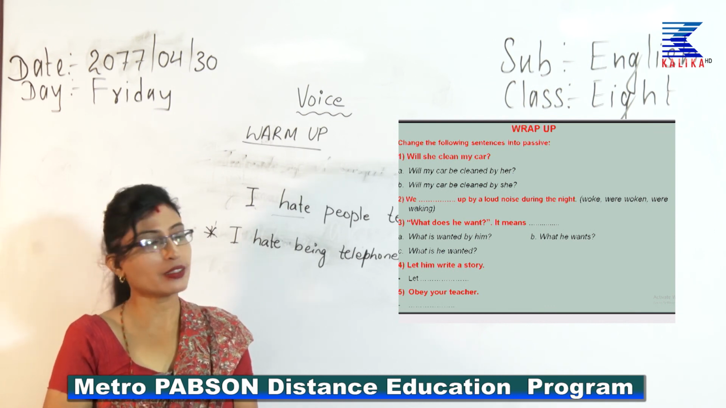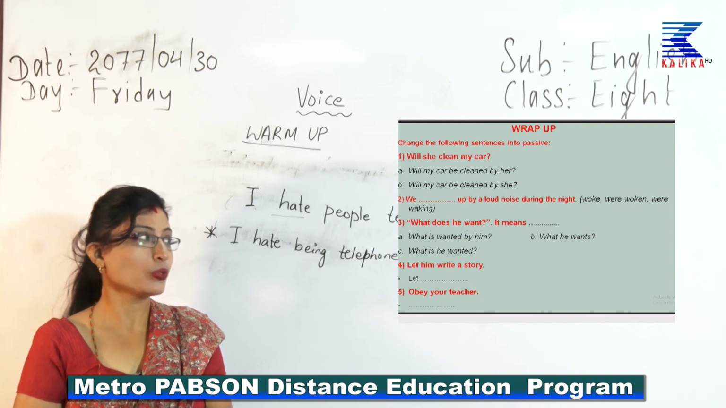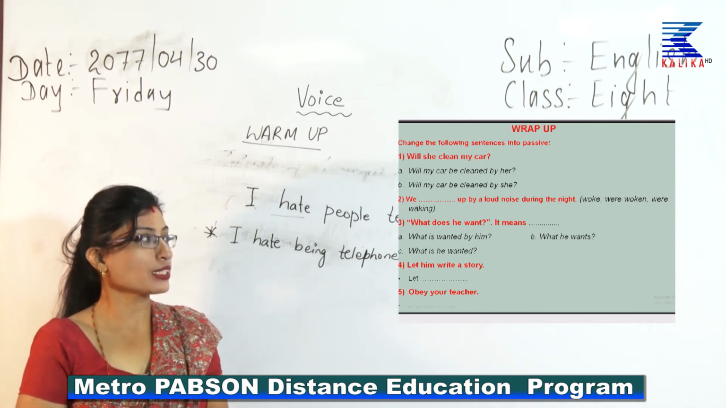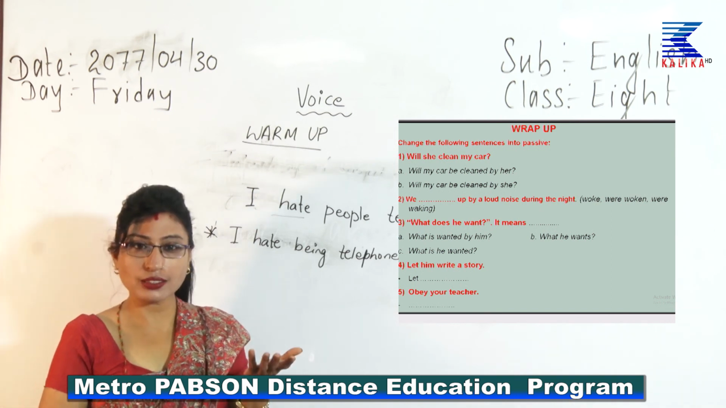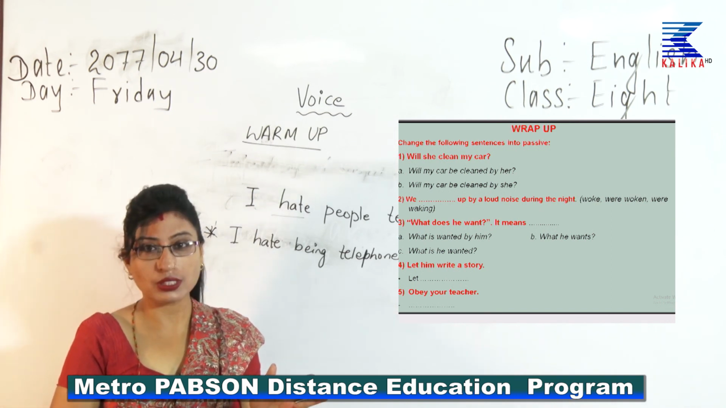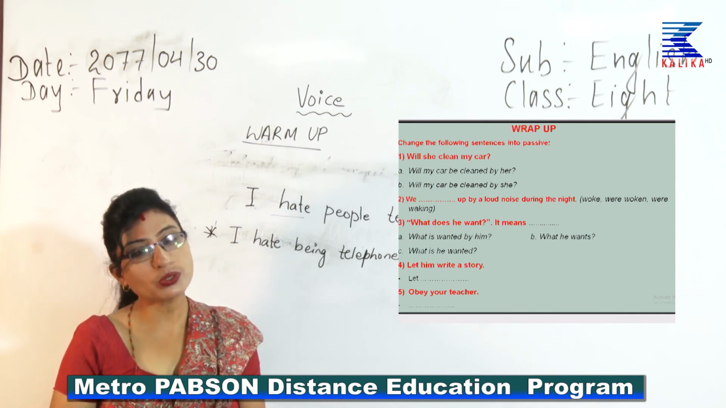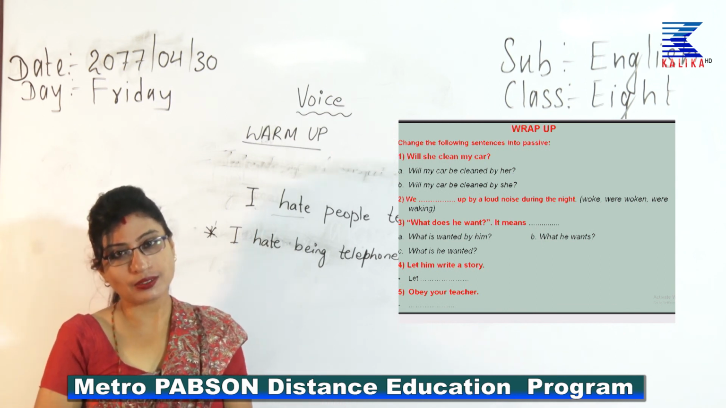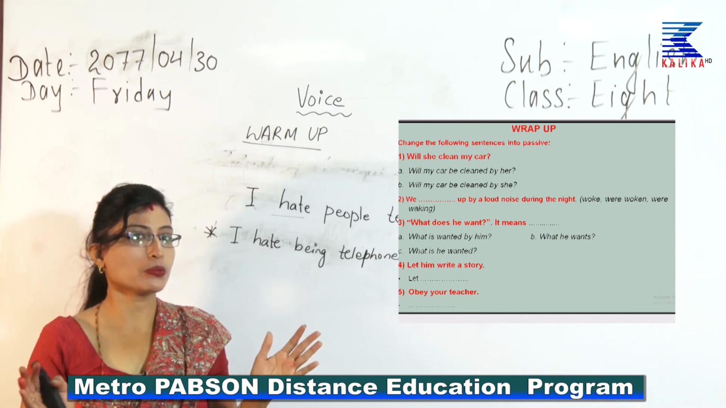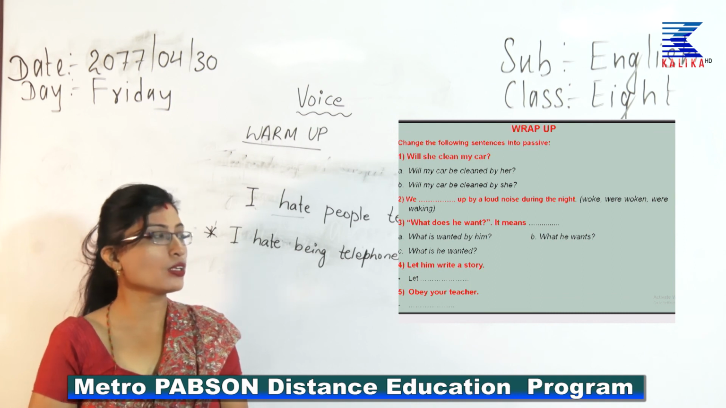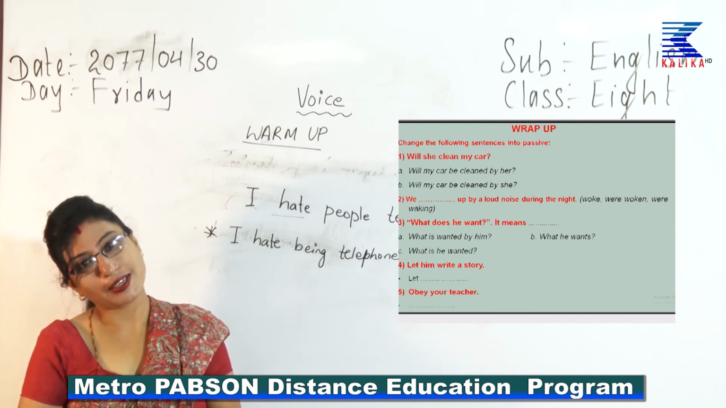So, what could be the correct answer, dear students? I know everyone is voting for A. What is wanted by him? That is the correct answer. "What he wants" does not fit the pattern of passive. "What is he wanted" also does not fit the pattern of passive. So, you have all become smarter, dear students. Now, what is the correct answer for this? What is wanted by him?